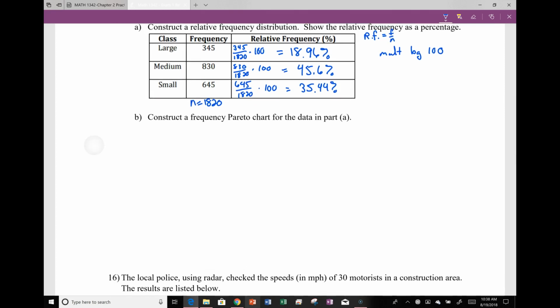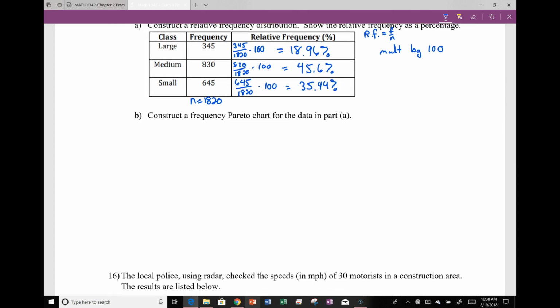We want to construct a frequency Pareto. So frequency Pareto is going to use the frequency and the classes. So I'm going to draw my vertical axes and my horizontal axes. We're talking about the size of a dog, so I'm going to use that as my label down here. And since we're wanting a frequency Pareto, we're going to use frequency here.